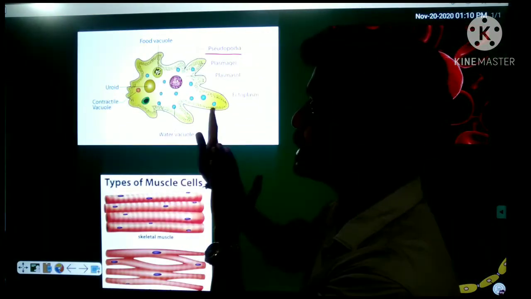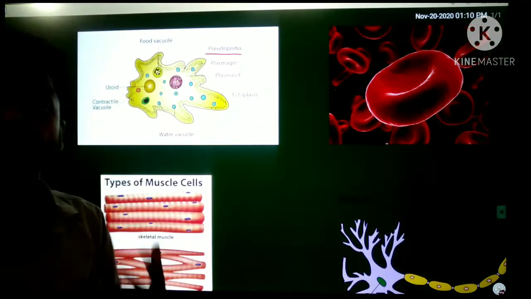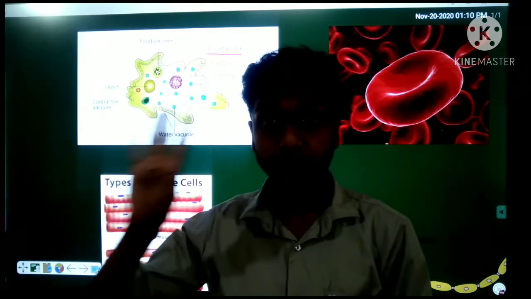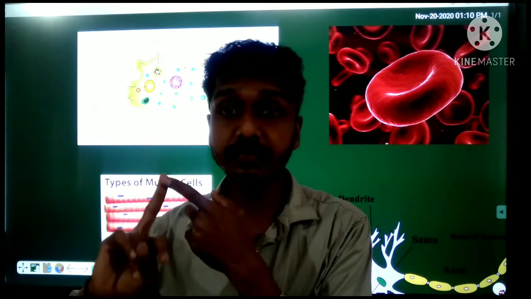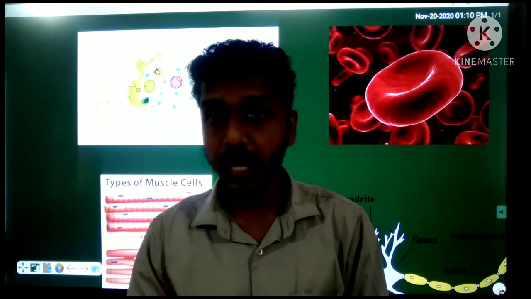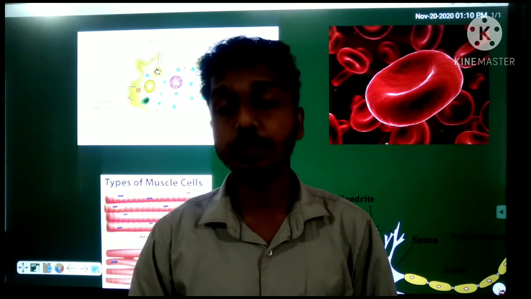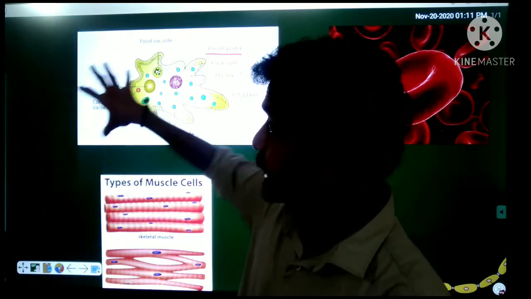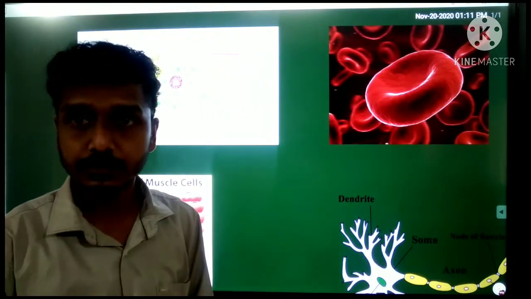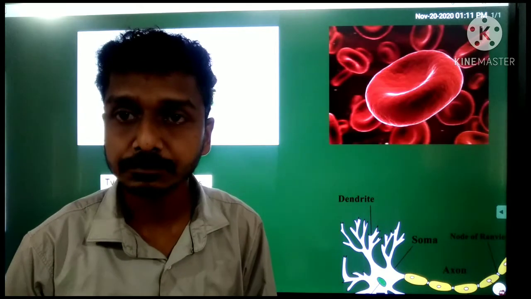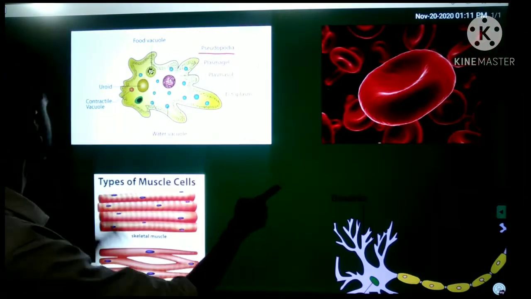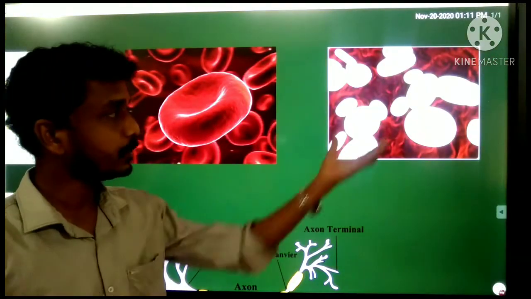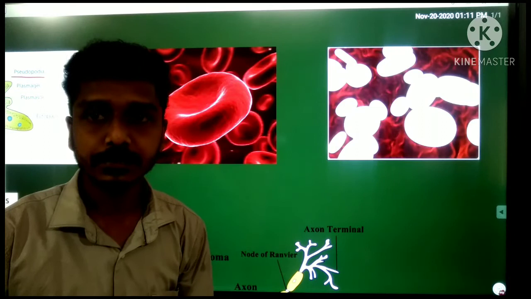When you compare the shape of the amoeba with our blood cells, we have blood cells, right? You already learned that we have three types of blood cells. First one is RBC, second one is WBC, third one platelets. RBC, red blood cells, WBC, white blood cells, and platelets also. Here you can see the shape of our RBC, and here you can see the shape of our WBC.